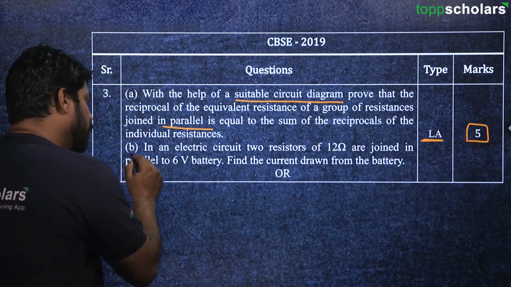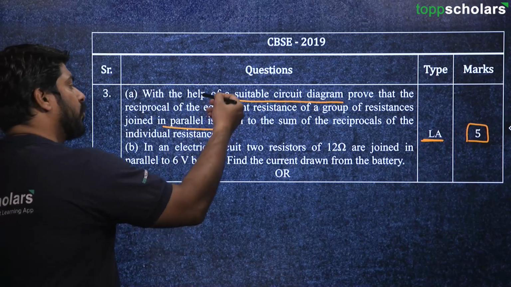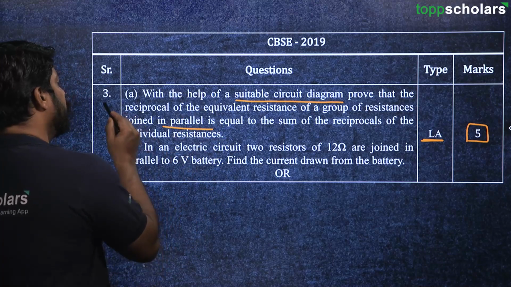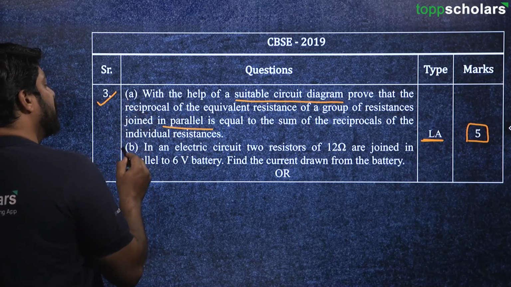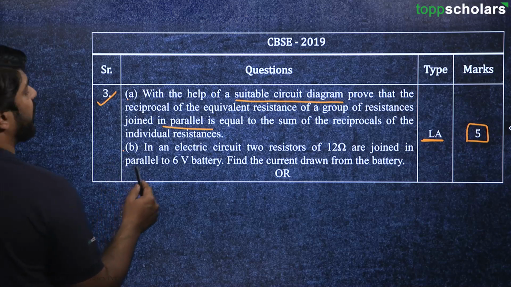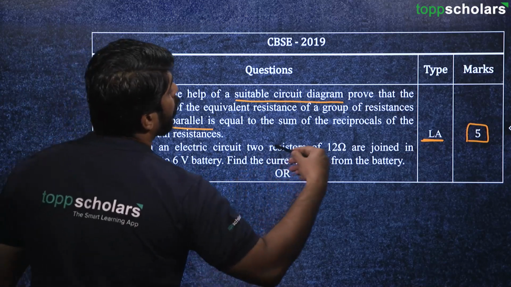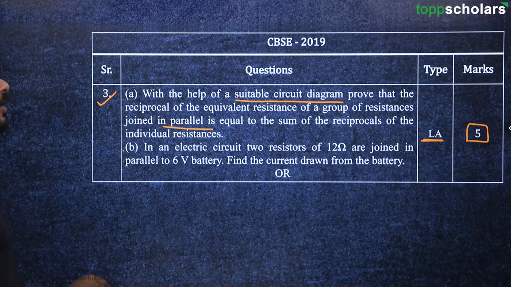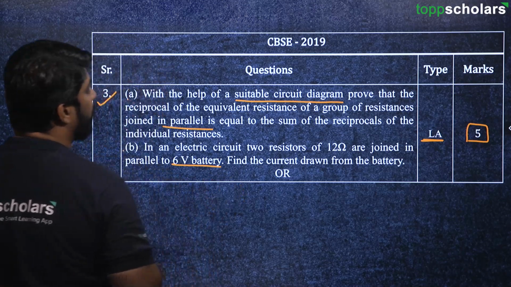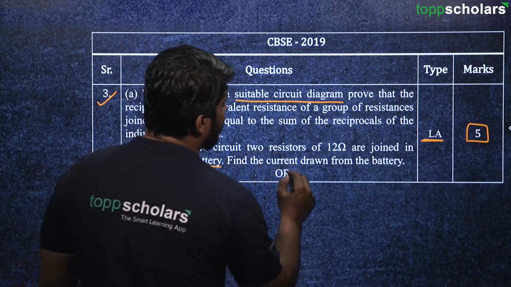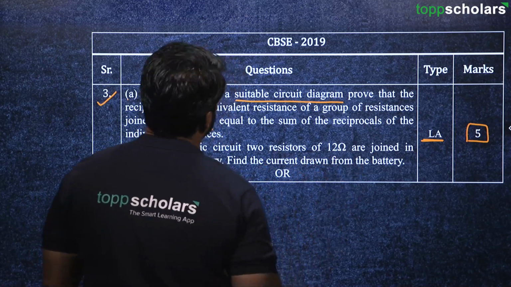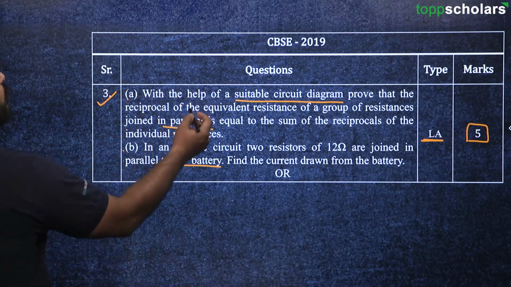So here we have got another question with 2 parts, A and B. B part says that in an electric circuit, 2 resistors of 12 ohm are joined in parallel to a 6 volt battery. Find the current drawn from the battery. First of all, let's have a look at this question.